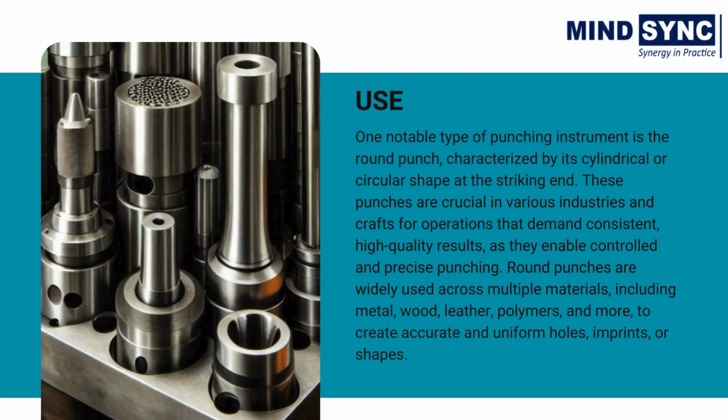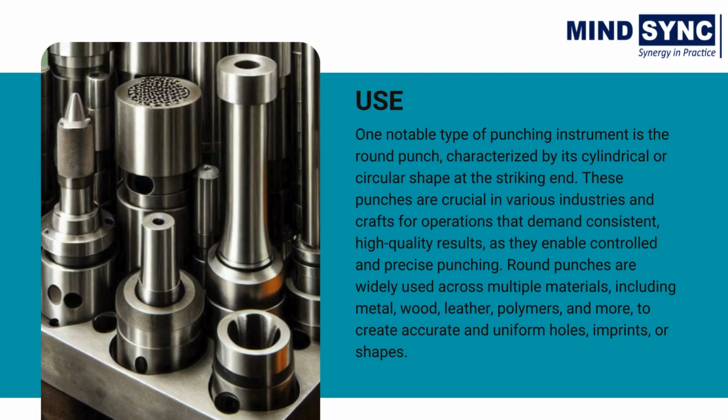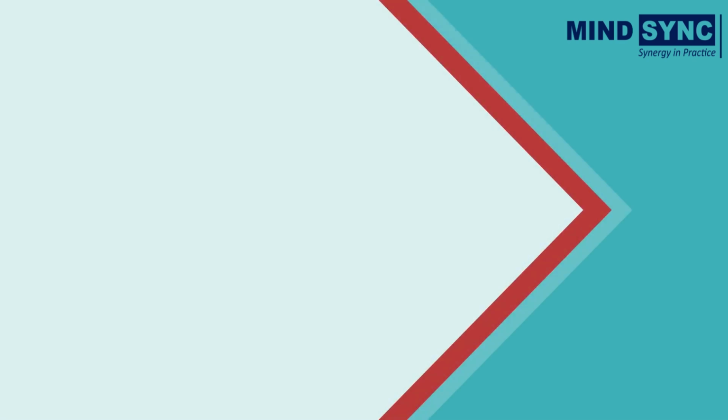Now let's look into the use of the tool. One notable type of punching instrument is the round punch, characterized by its cylindrical or circular shape at the striking end. These punchers are crucial in various industries and crafts for operations that demand consistent, high-quality results, as they enable controlled and precise punching. Round punchers are widely used across multiple materials, including metal, wood, leather, polymers, and more, to create accurate and uniform holes, imprints, or shapes.